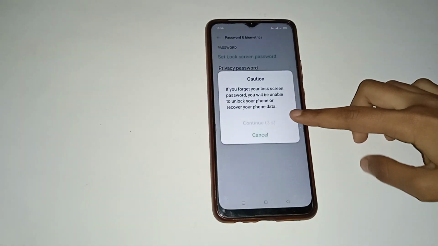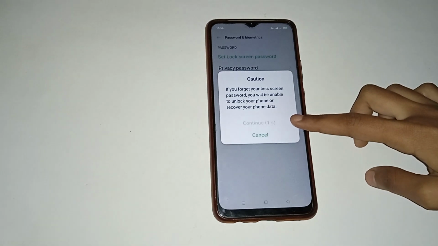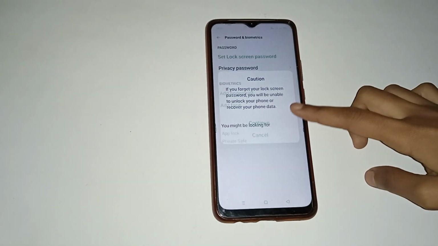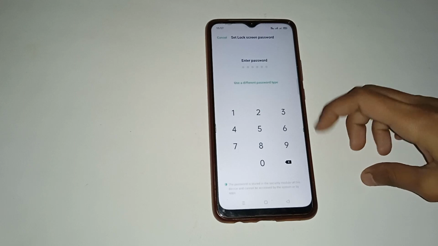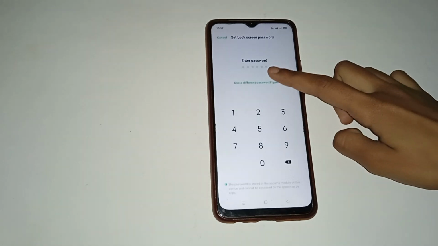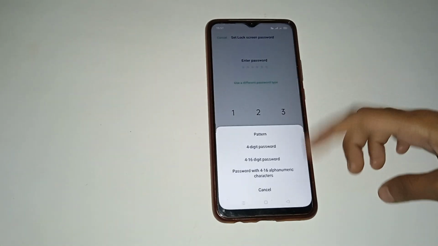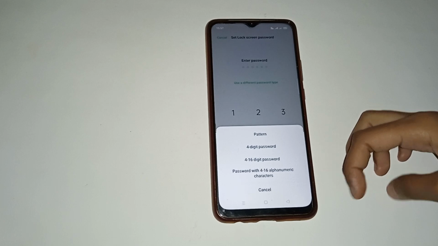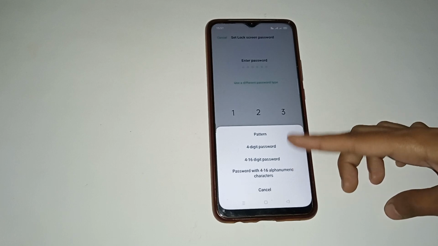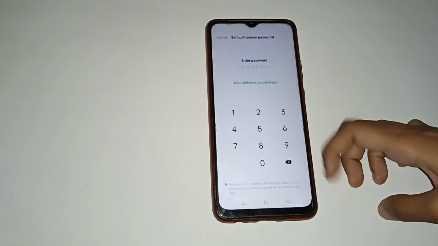Now wait for some seconds to continue this option. So click on continue. Then you will see this type of icon. Click on the Use different password type option. You will see many options here. So you have to choose any screen lock from here which you want to set. I have chosen that one.